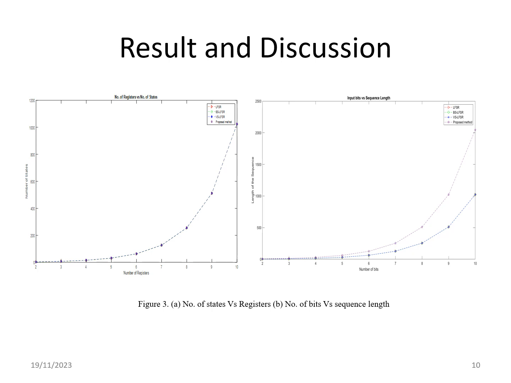Because in the vertical stacked linear feedback shift register the number of states is going to be generators plus one compared to all other schemes, the vertical stack outperforms in this first diagram. Whereas in the second diagram, you can see the number of bits versus sequence length. The number of bits represents the number of flip-flops or registers.